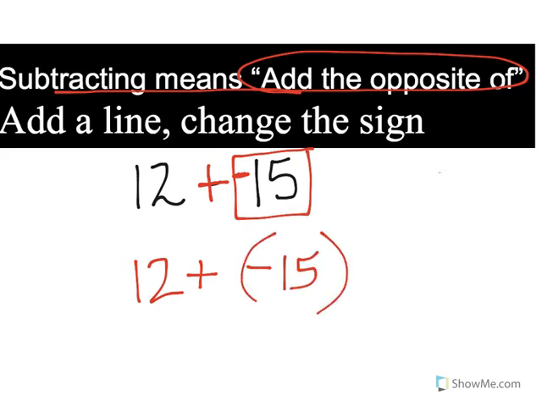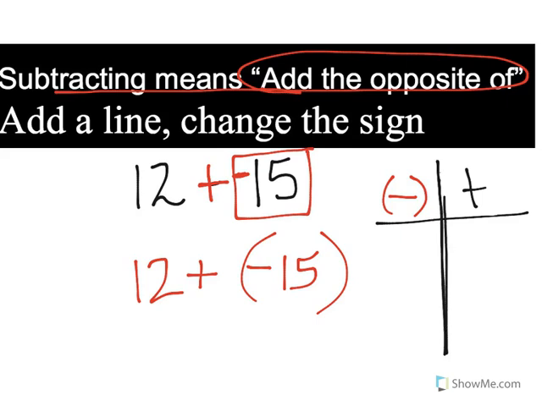Remember the scoreboard? We're going to draw the scoreboard. Remember, positive always versus negative. Here's my negative team versus the positive team. Sorry, let me go ahead and change the color. Negative versus positive. Remember the scoreboard, look at this right here. What operation does it look like? It looks like addition. You can only use the scoreboard with addition.